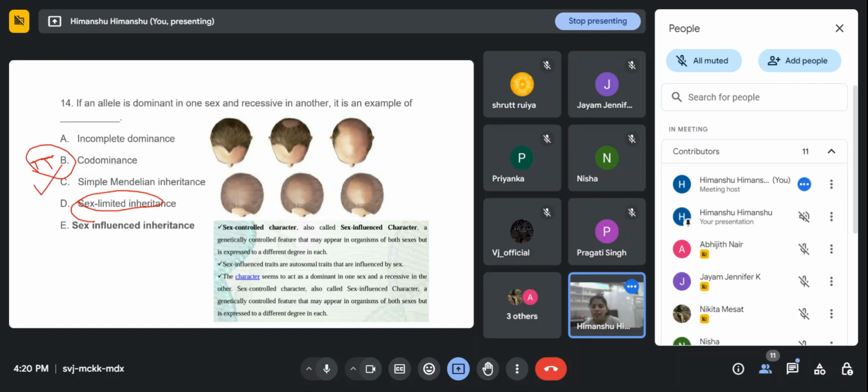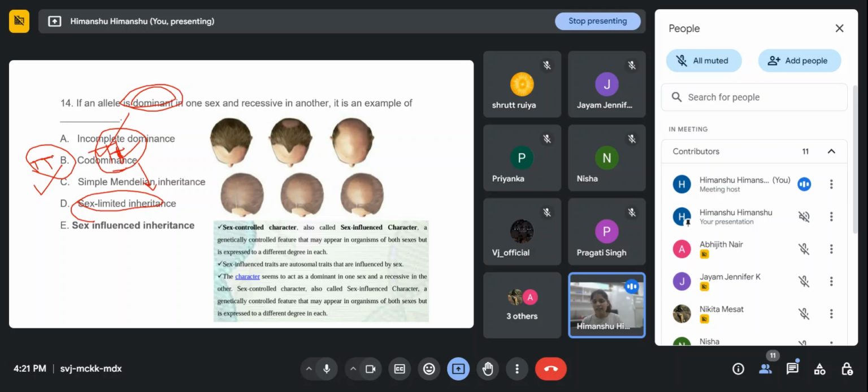But if capital T and small t are there, what will be the case? Because this is the heterozygous form, if it follows complete dominance, like in the pea plant, we get tall, right?